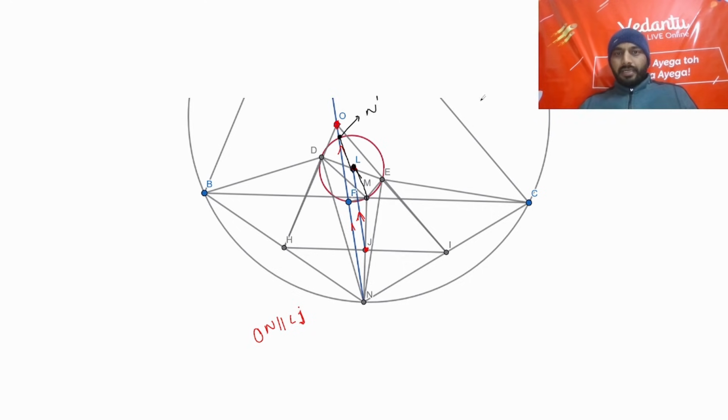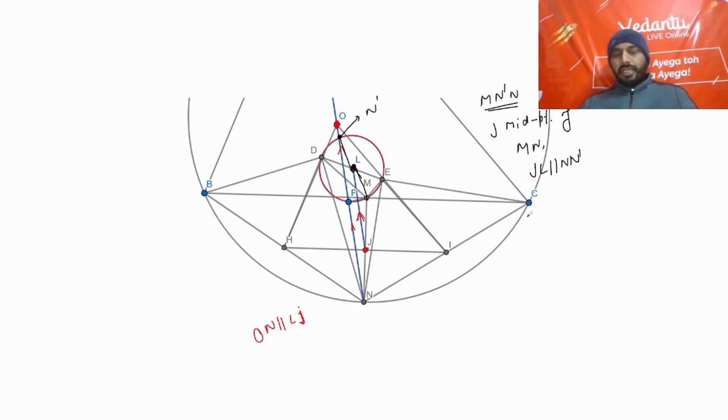For that I can use the triangle MN dash N. In triangle MN dash N, we know J is the midpoint of MN, and JL is parallel to NN dash.